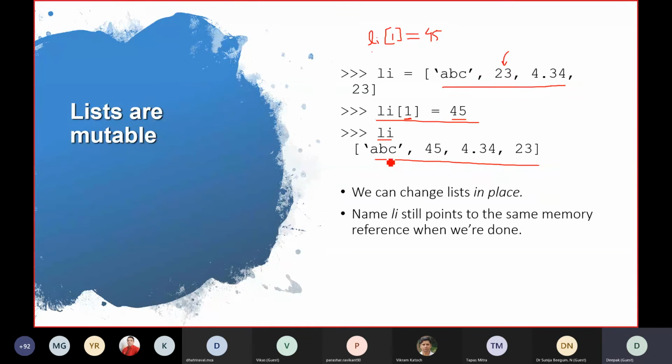So the new list, it's not the new list. Sorry for my words. It's the old list, updated with the second value updated as 45. And it will be in the same memory location, same memory reference as the original. So we are just replacing that specific value. We are not replacing the whole list. We are just updating that list and replacing a specific element of that list.